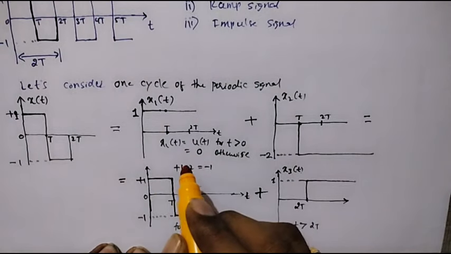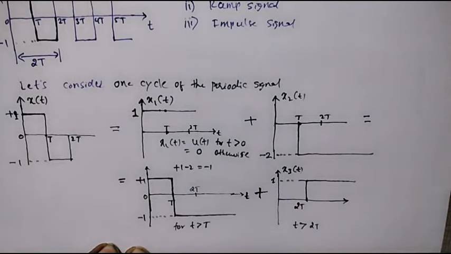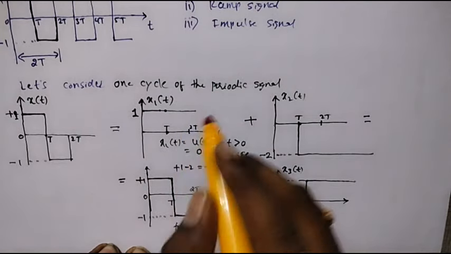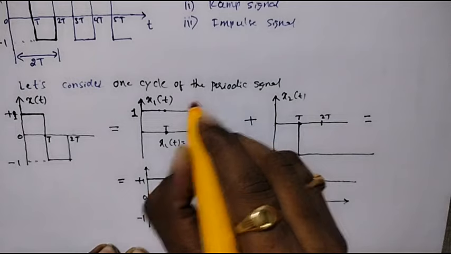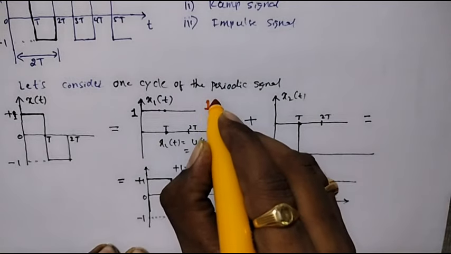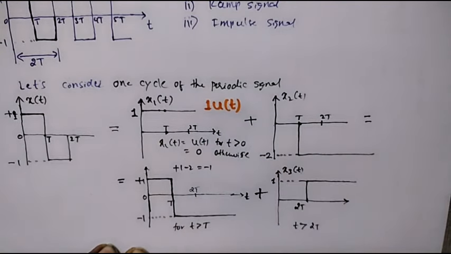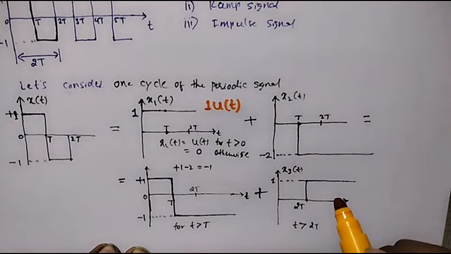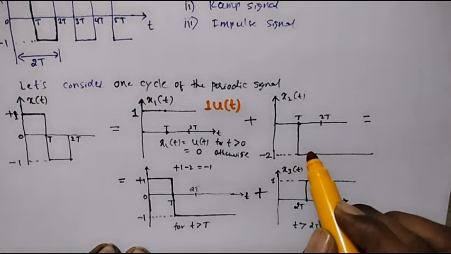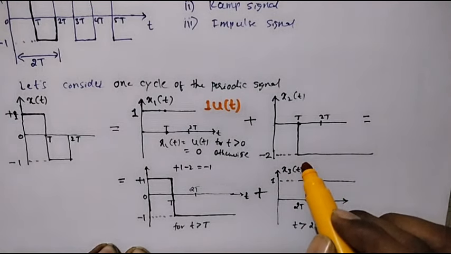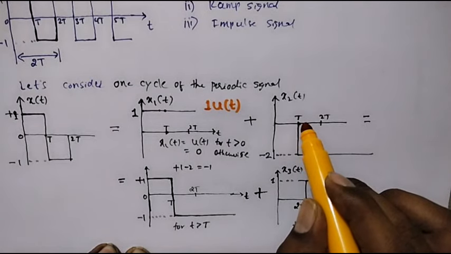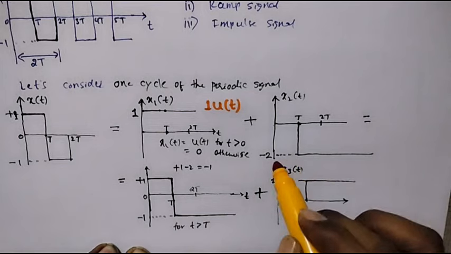So here we can observe that x1 of t is a unit step signal, that is the magnitude of this signal is 1. I can write it as u of t. x2 of t is again a step signal having negative magnitude, and it exists at t equal to T and its magnitude is -2.